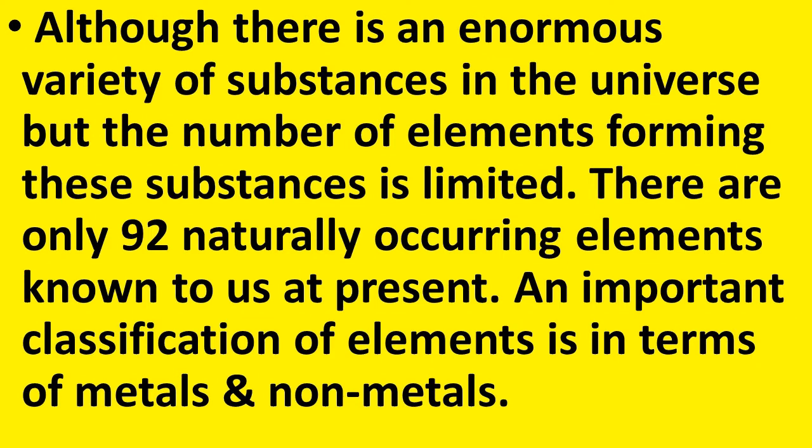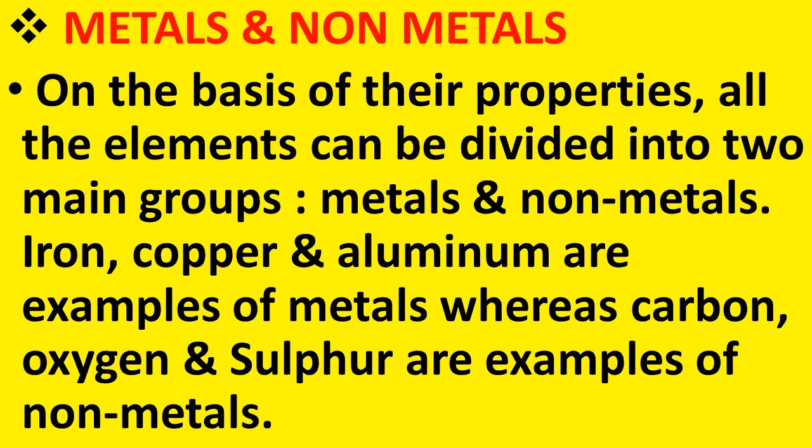Now, an important classification of elements is in terms of metals and non-metals. Now, we are coming to the point of metals and non-metals. So, what are metals and non-metals? They are also elements, and one kind of classification of elements is in terms of metals and non-metals. Let us understand what they are.